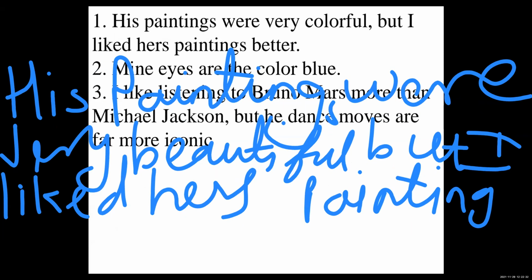Now here I'll ask a question to Rudra. Rudra. Yes, good afternoon, ma'am. Good afternoon. Read this sentence. His paintings were very colorful, but I liked hers painting better. So what is wrong in this sentence? Hers, ma'am.